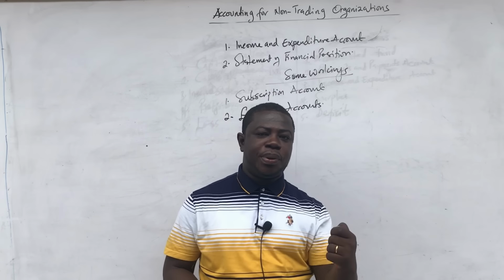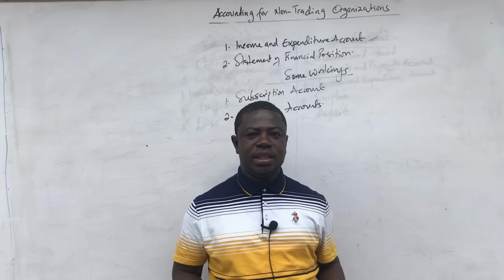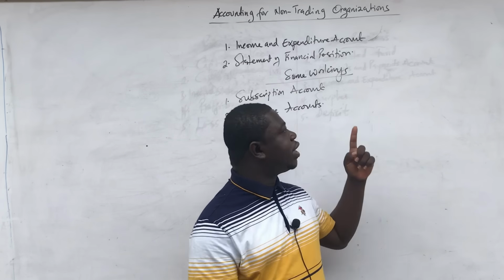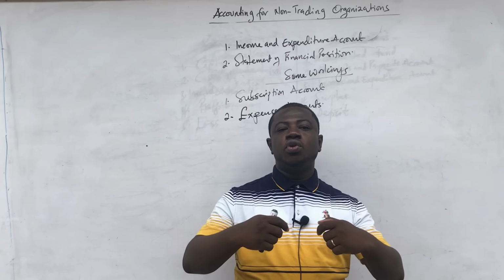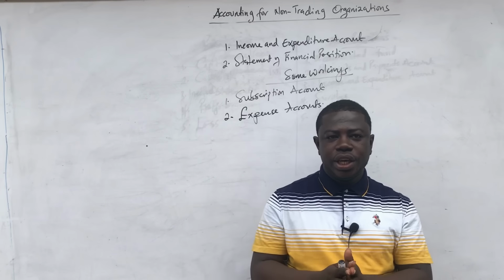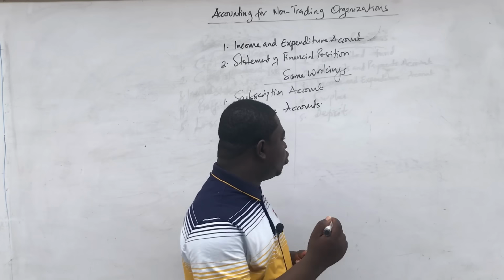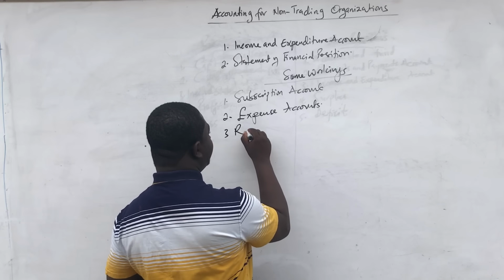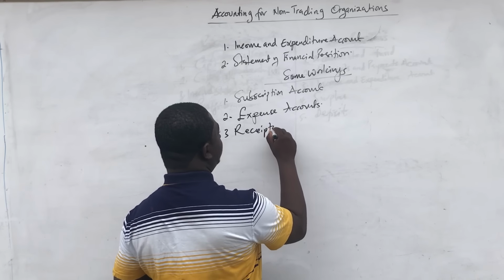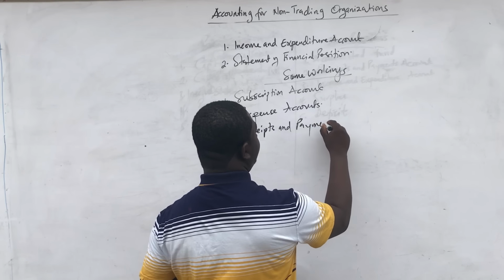And so if you don't prepare the receipt and payment account again, you will not get the closing cash balance to be taken to the statement of financial position. And so you may have to recopy what has been given to you, balance it off and prepare again in order to get the closing cash balance. And so you may prepare the receipts and payment account yourself, even though it's not in all questions.